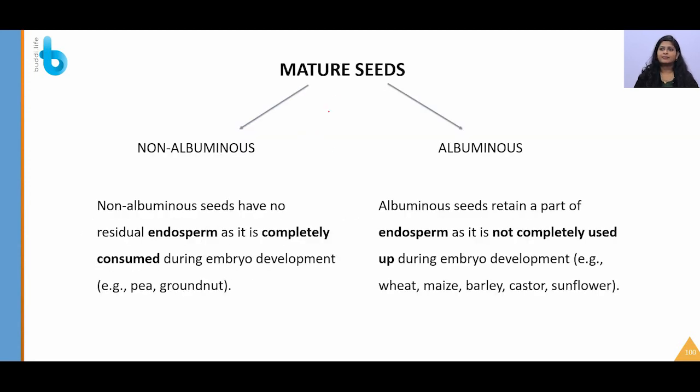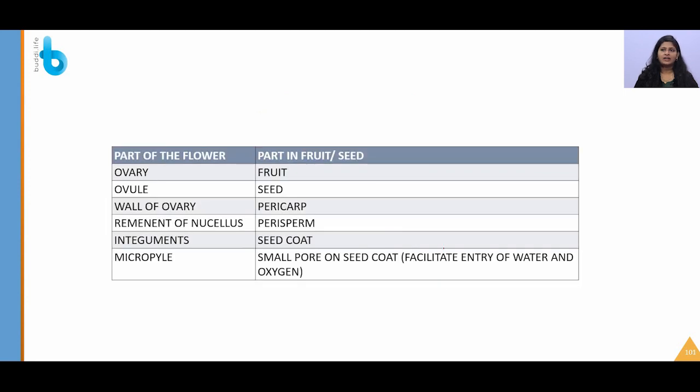So generally mature seeds are of two types. One is non-albuminous and the other one is albuminous. As we already saw, in non-albuminous seeds the endosperm will be completely consumed. In albuminous seeds, the endosperm will not be completely consumed. Again the same examples can be cited here: pea and groundnut. Again here castor, wheat, maize, barley and sunflower.